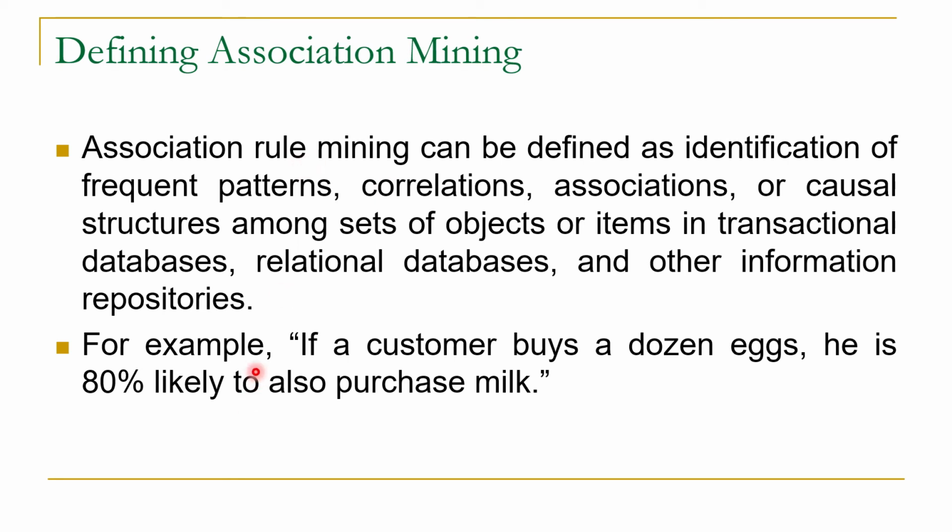For example, one such rule is: if a customer buys a dozen eggs, he is 80% likely to also purchase milk. So if a customer buys eggs, he is 80% likely to purchase milk. This kind of relationship can be found with the help of association mining.